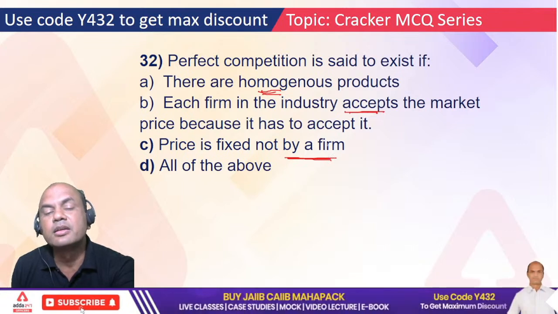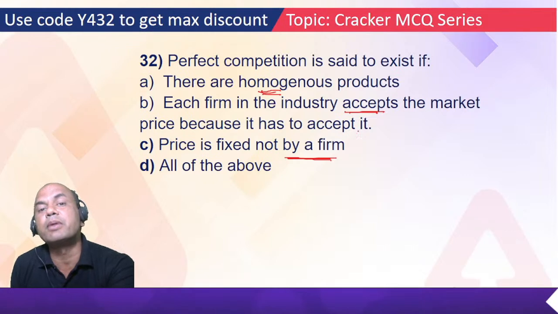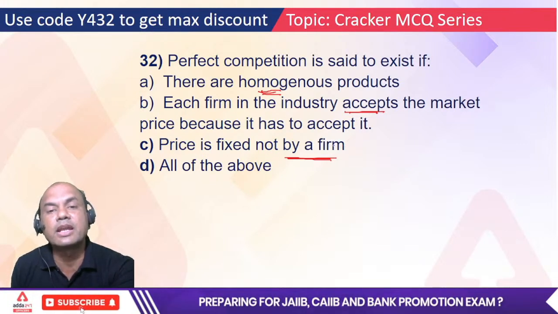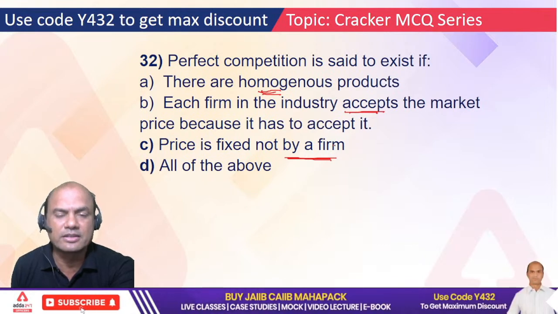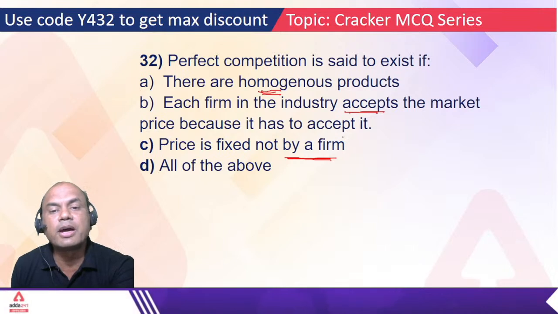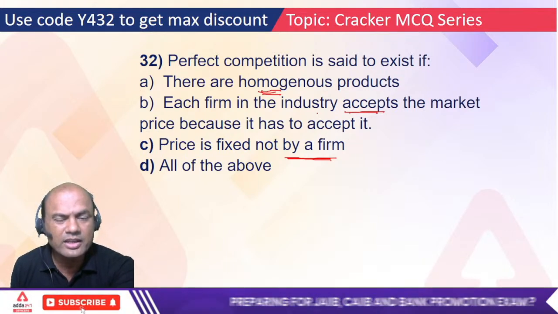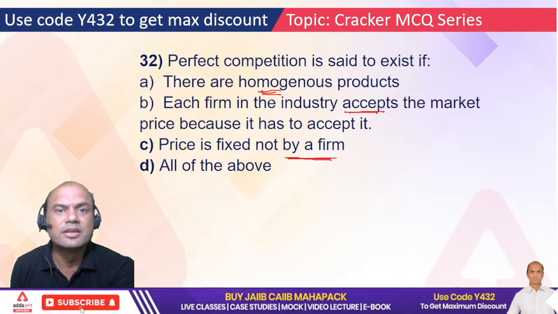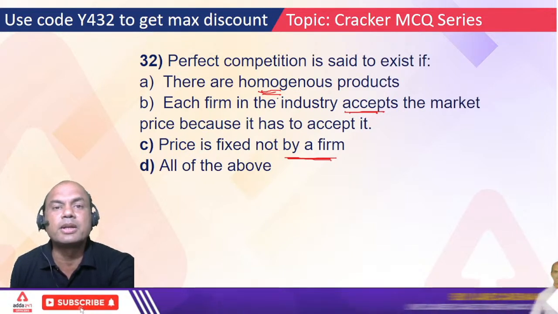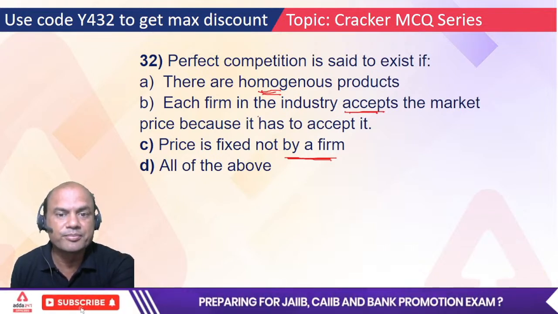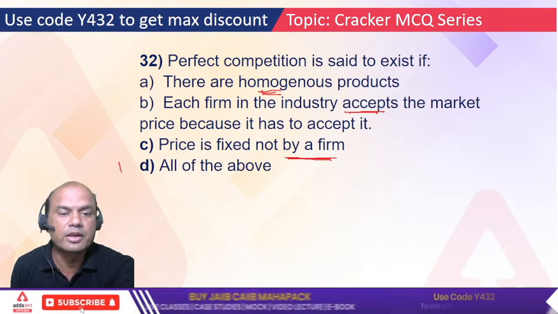Then who fixes it? Price is fixed by the consumers. They demand. Refrigerator, let's say if it's at 19,000, 20,000, they will buy in the same range. If the normal range is going on at, let's say, 20,000, nobody will buy a refrigerator for 45,000, let it be any grade. Of course there will be choosy customers, but the economy doesn't run on those choosy customers. The economy runs on 90% of the customers. So the answer is all of the above.